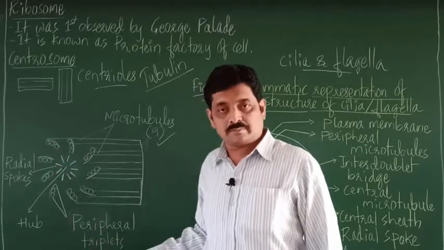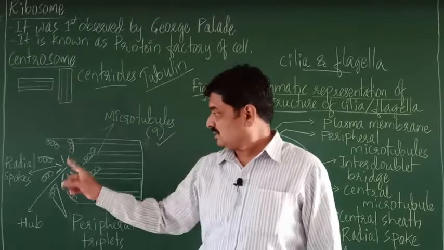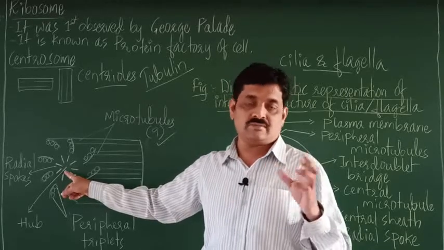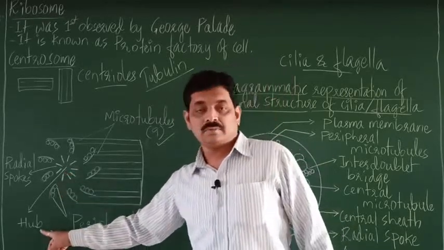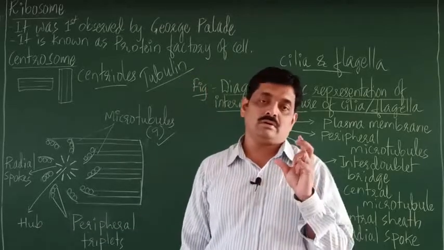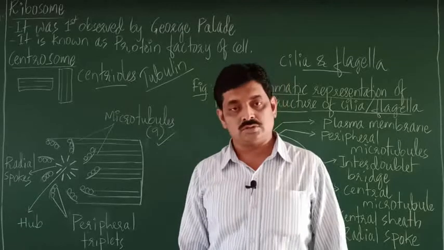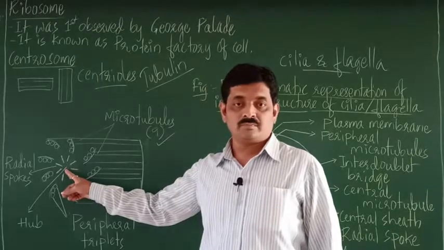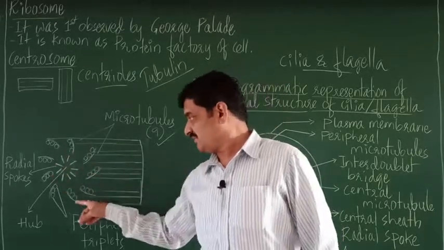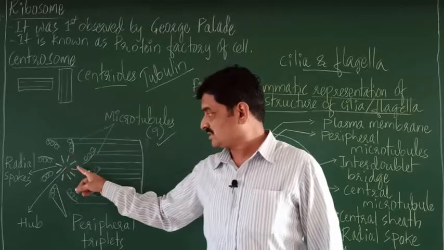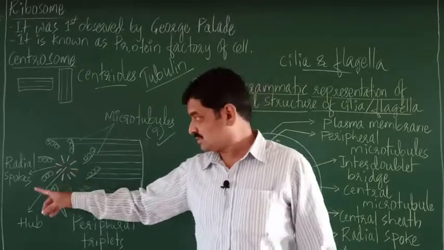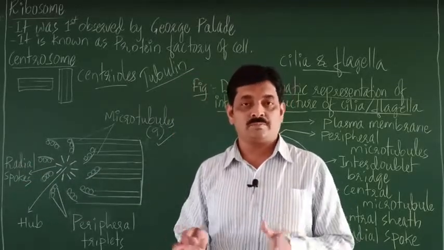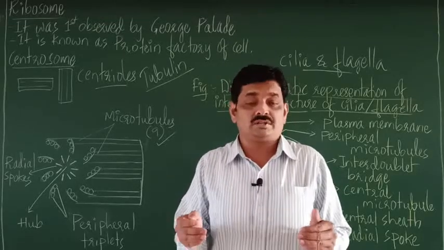These are called peripheral triplets, right. Then the central part, which is proteinaceous, made up of protein, is called the hub. So the hub is the central core of the centriole. The hub is linked to the peripheral triplets with the help of protein structures called radial spokes, which are just like proteinaceous filaments.